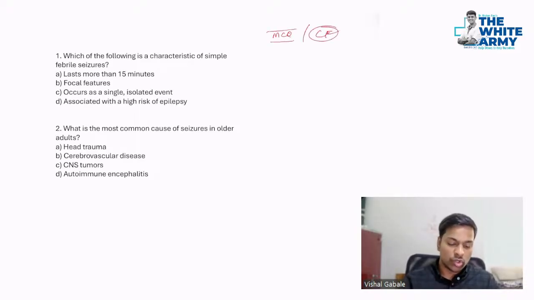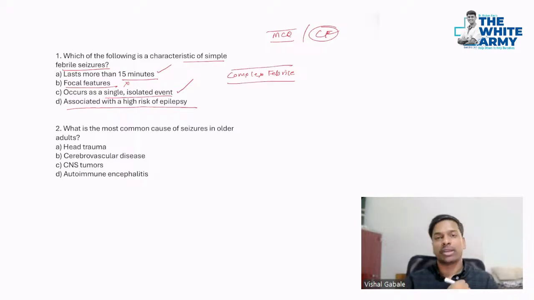Which of the following is the characteristic of the simple febrile seizure? So you guys can say this now. Lasts more than 15 minutes? It's a focal feature? No. Occurs as a single isolated event and is associated with a high risk of epilepsy? So the answer would be this: occurs as a single and isolated event usually. That's your simple febrile seizure. If it's occurring recurrently, or if it lasts more than 15 minutes, then it should be a complex febrile seizure. Very, very important MCQ point, for all the entrances you are preparing, whatever they may be.